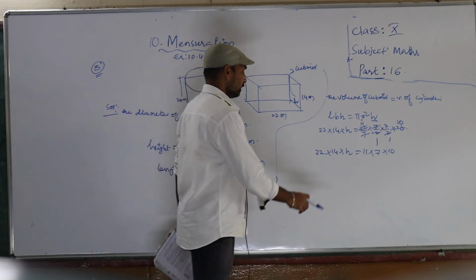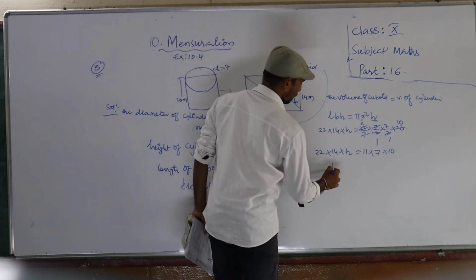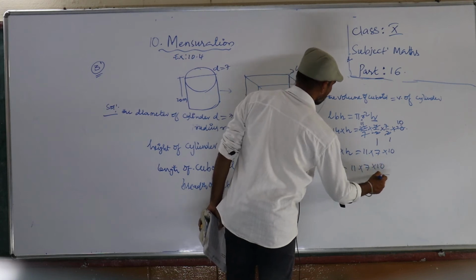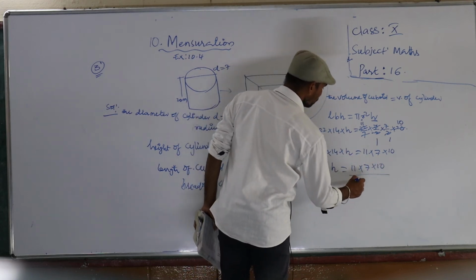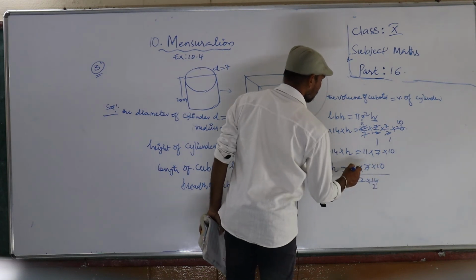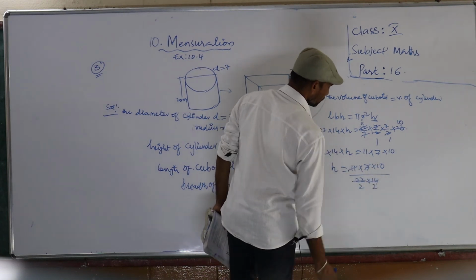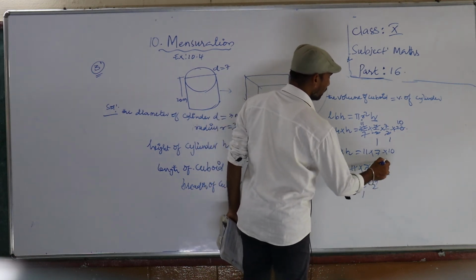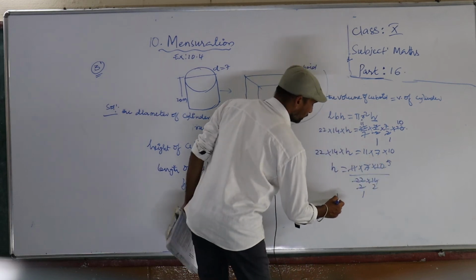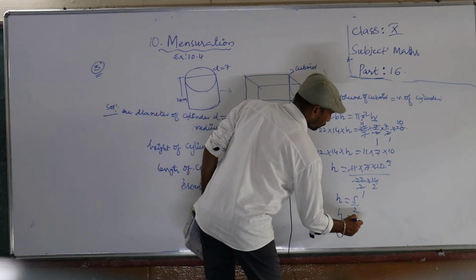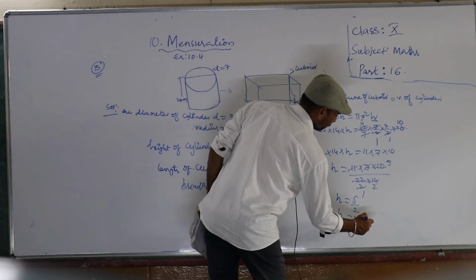So here these values we have to transpose to the right side. So divide by 22 into 14: 7 2s are 14, 11 2s are 22. Right? So next 4, 2 1s are 2, 2 5s are 10. So height is equal to 5 by 2, nothing but 2.5 meters.